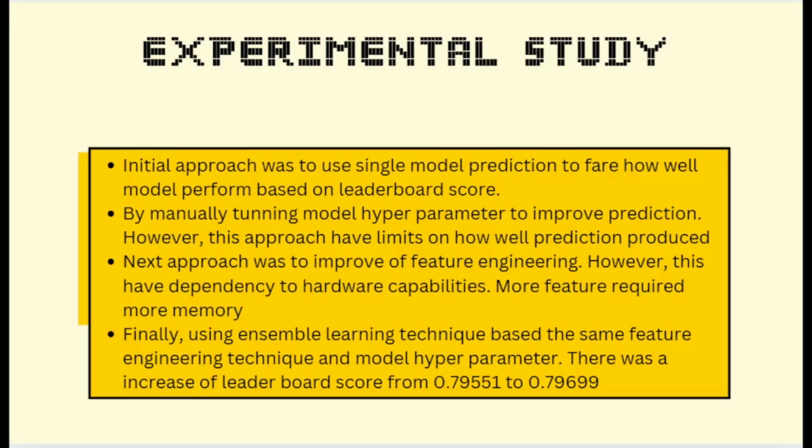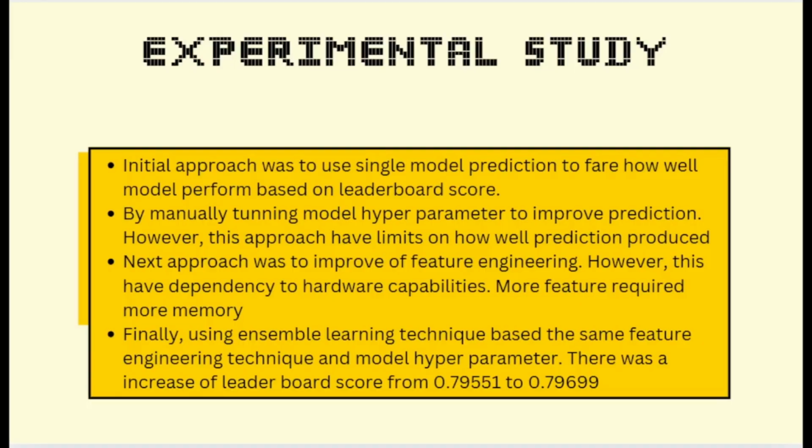So, some experimental study. The initial approach was to use a single model prediction, and to know how well we did, we based it on the leaderboard score. Using this benchmark, we manually tuned the model hyperparameters to improve the prediction. However, this approach has its limits on how well the prediction performed. So the next approach was to improve the feature engineering. However, this has a dependency on the hardware capabilities. Why is this so? Because the more features added, the more memory required.